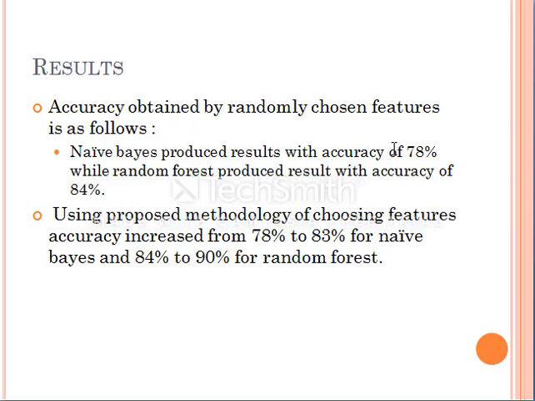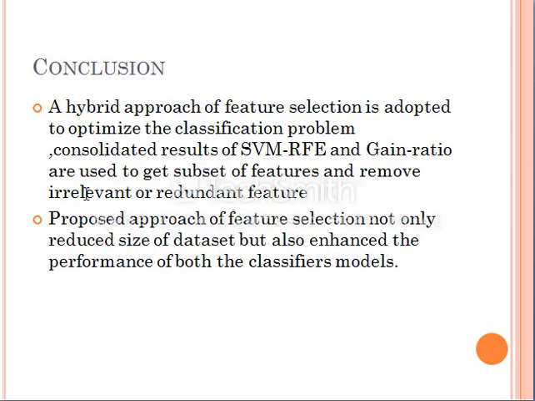Here, for randomly chosen features, we got an accuracy of 78% for naive Bayes and 84% in the case of random forest. But when we applied the proposed methodology, we increased the accuracy from 78% to 83% for naive Bayes and from 84% to 90% for random forest. In this way, we increased the accuracy for both classifiers.